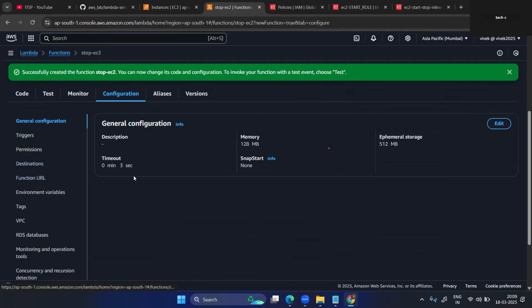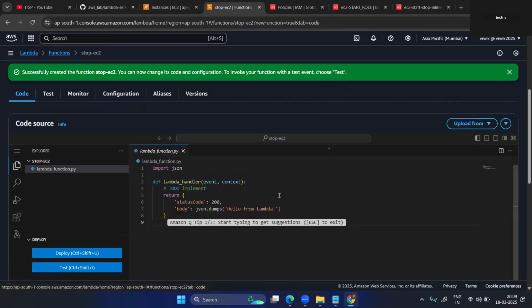If you have a more specific function, like launching an EC2 instance, I have prepared one session on how to launch an EC2 instance by using Lambda. So we need 500 memory. General configuration, the storage is good. Trigger, permissions, destinations, a lot more options are there. Slowly we will plan.